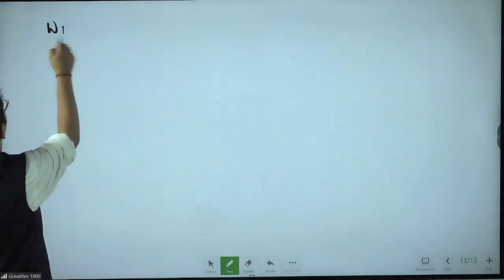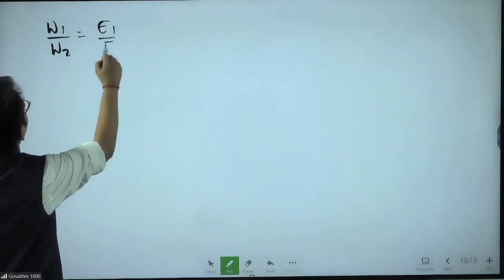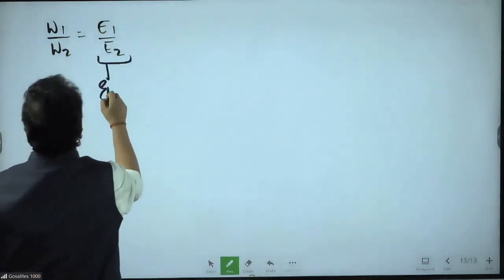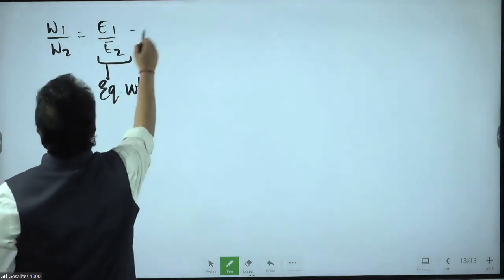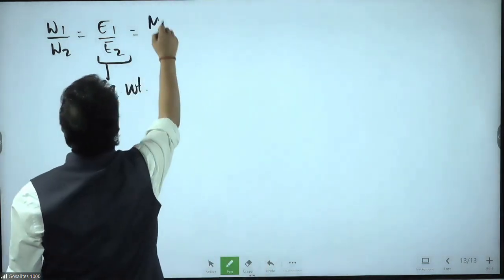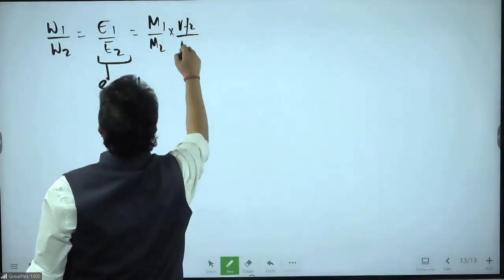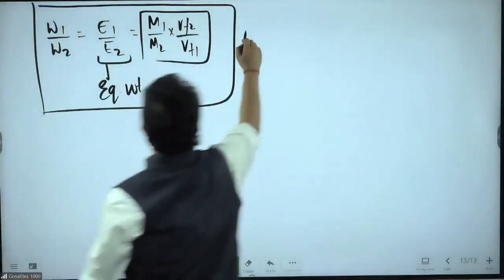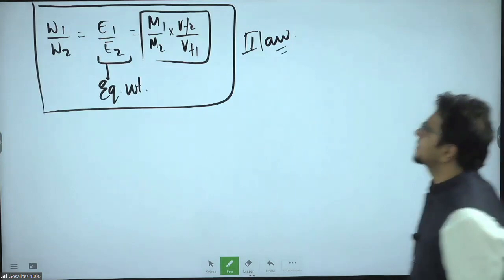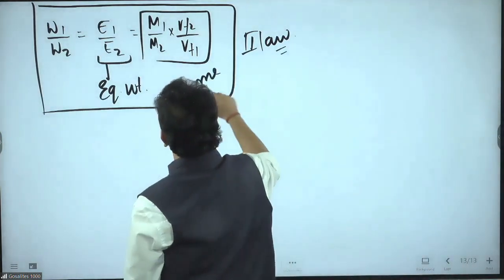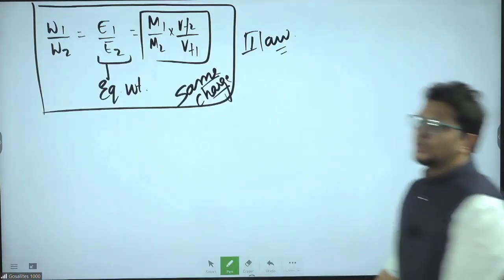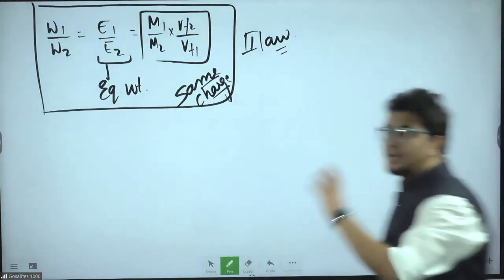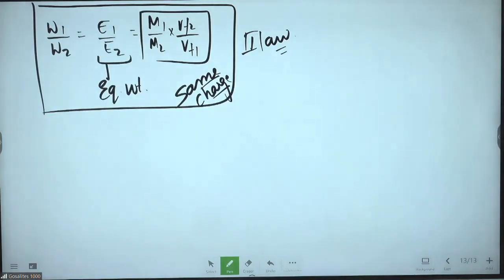Going ahead. In case they give you W1 by W2, it will be equal to E1 by E2. So what is E1, E2? This is the equivalent weight ratio. That is molar mass by valency factor 1 divided by molar mass by valency factor 2. This is Faraday's second law mathematical form. So if the same charge is passed, then the weight deposited is in the ratio of the equivalent weights. Molar mass by charge divided by molar mass by charge. Simple funda.